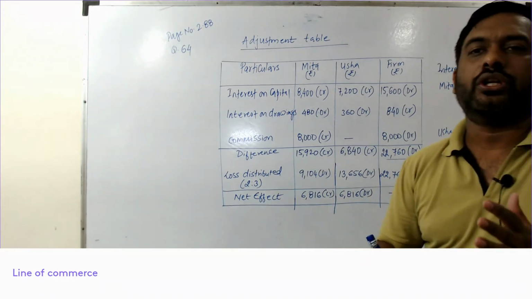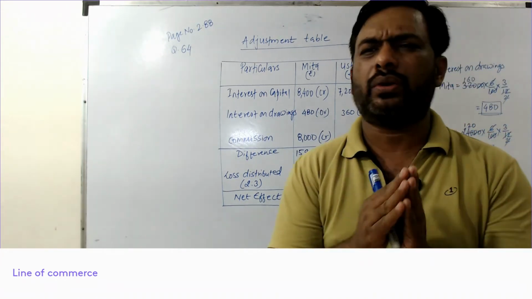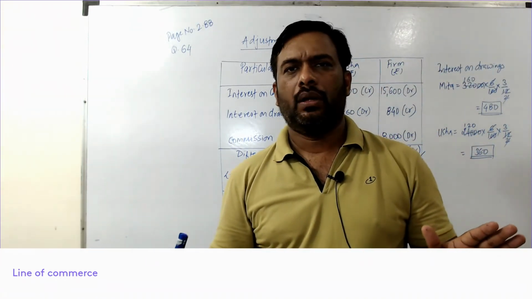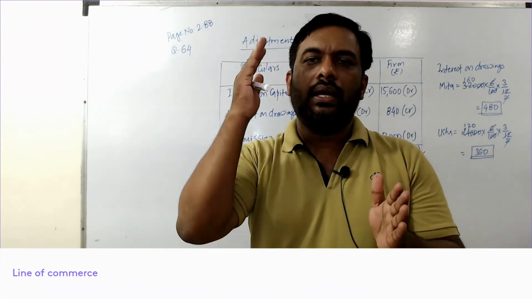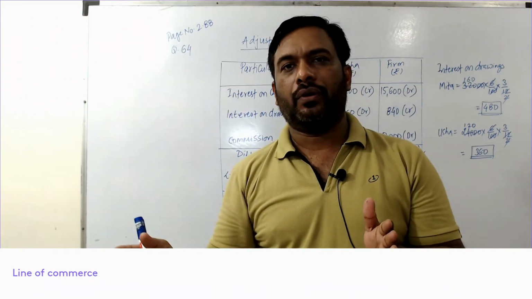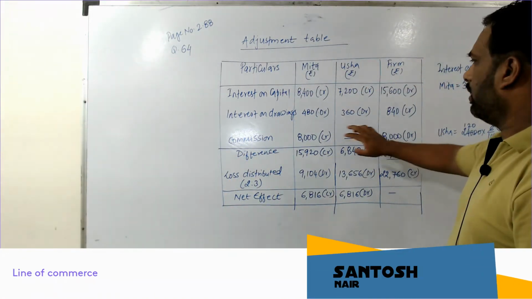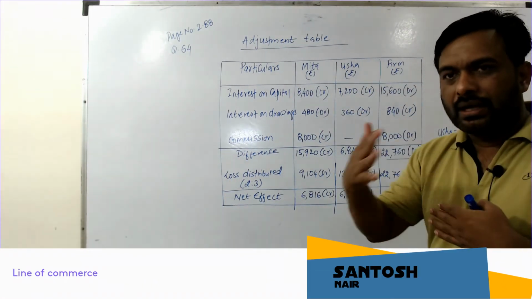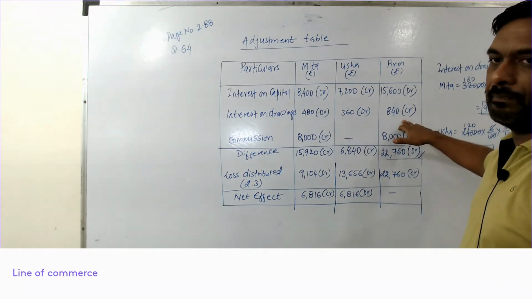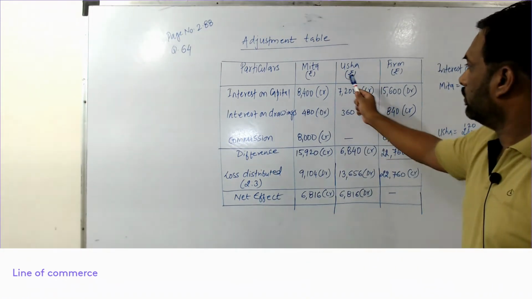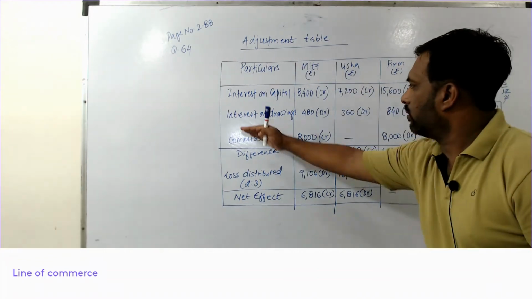This is how you need to do the adjustment. For all the questions you can follow this step. Whatever partners will get, credit it to partners and debit it to firm. Whatever firm is getting, basically one item, that is interest on drawings. Partner has to provide and firm will receive it. So this is how the first step will go. This is the first step.